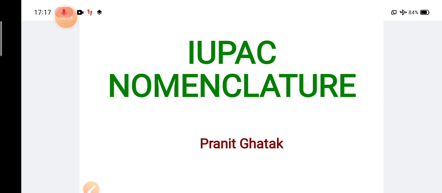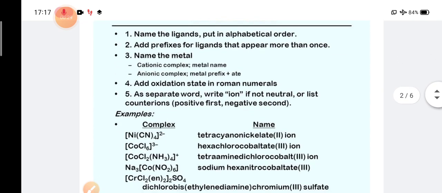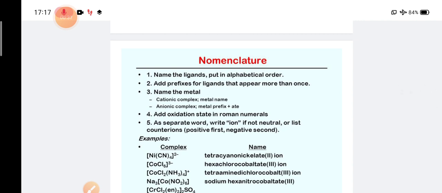So let's begin. In today's class, we're going to discuss IUPAC nomenclature of coordination compounds. As you can see from the slide itself, to begin with the nomenclature, we should have some rules to follow. Rule number 1, name the ligands first and put them in alphabetical order.